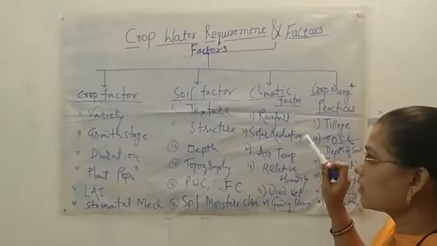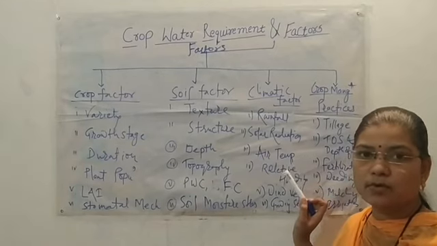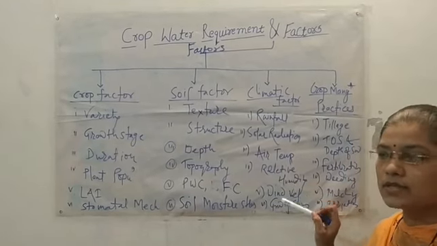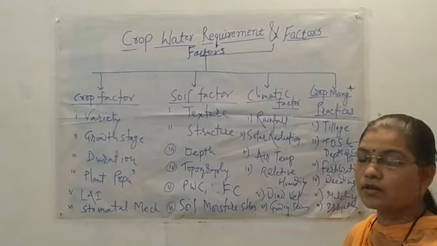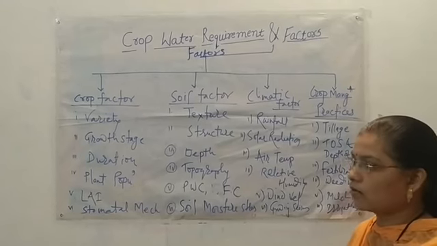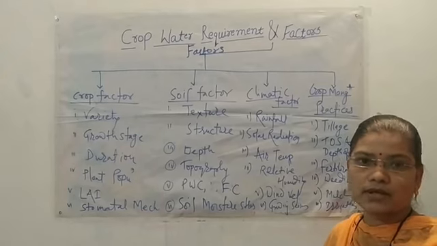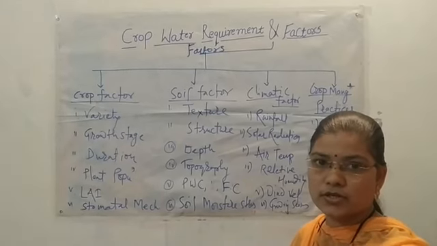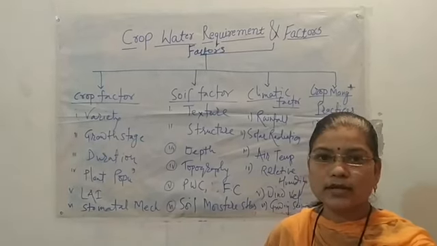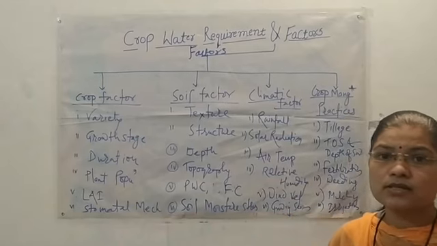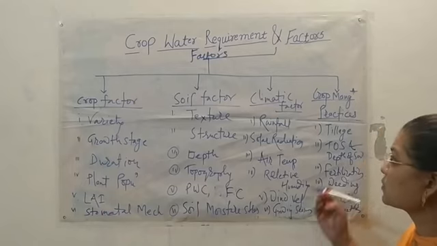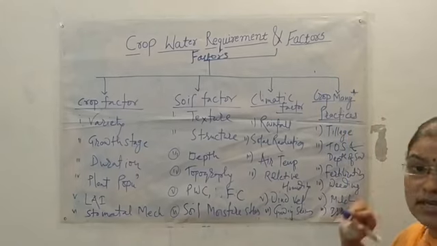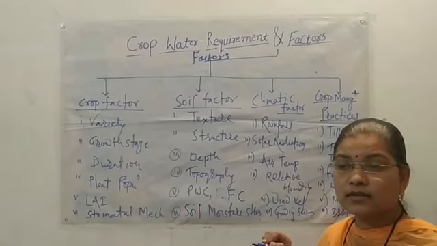In crop water requirement, let us see some of the terminologies used. First is evaporation. Evaporation means the amount of water lost from water bodies in the form of vapor. Transpiration means the loss of water through the aerial parts of plants, mostly the leaves.